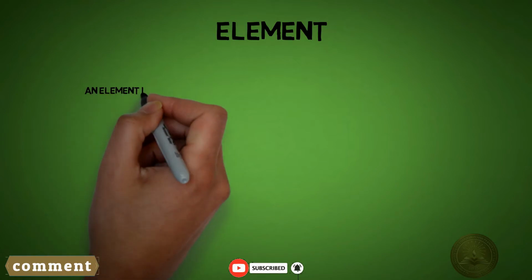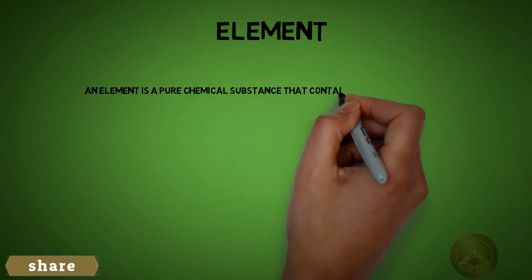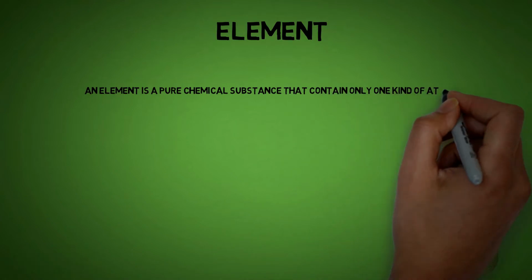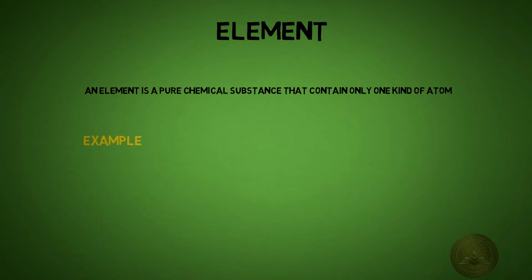Element. An element is a pure chemical substance that contains one kind of atom only. For example, carbon.